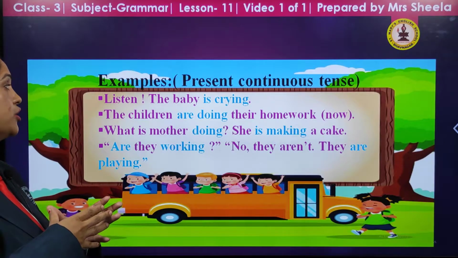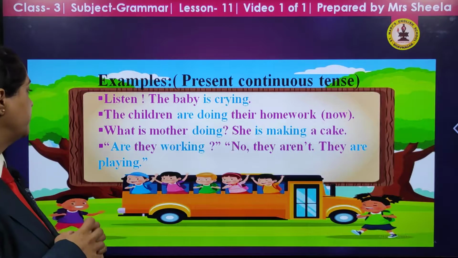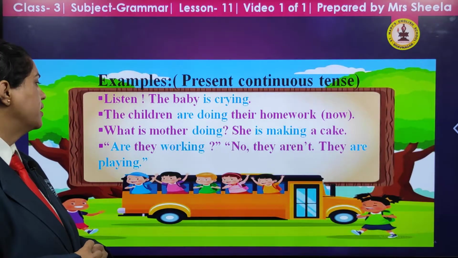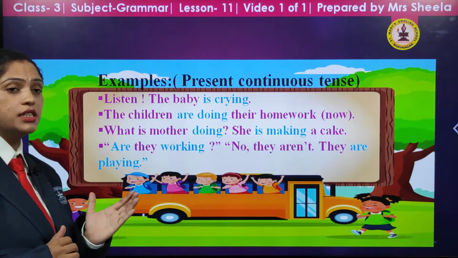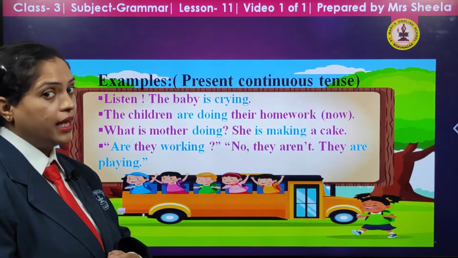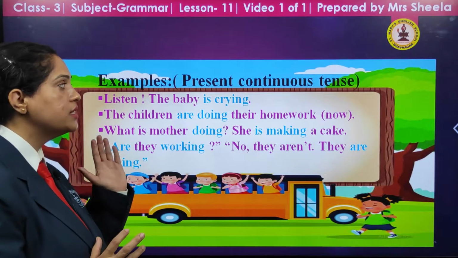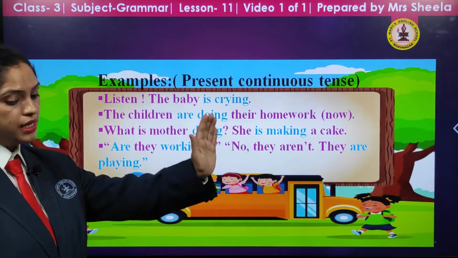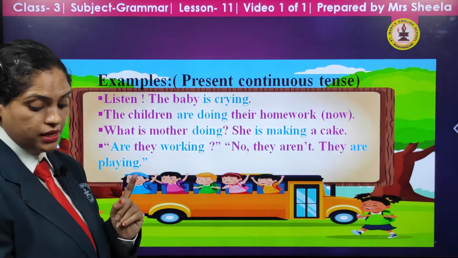So, the sentence shows what mother is doing: she is making a cake. Are they working? No, they aren't. They are playing. You can see a question is asked and it is first answered with no, and then we come to know what they are doing right now. All these sentences are in the present continuous tense, an action which is happening at the present time.